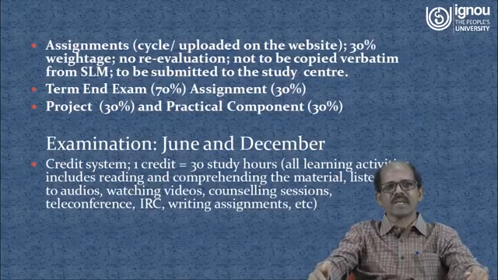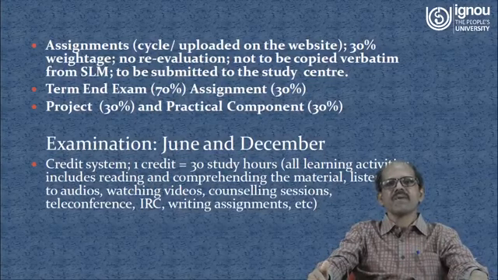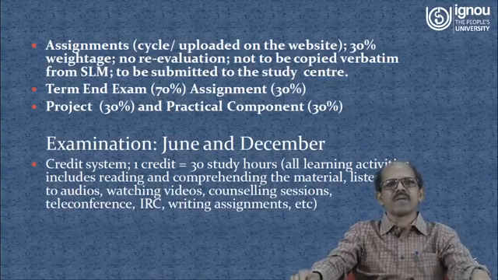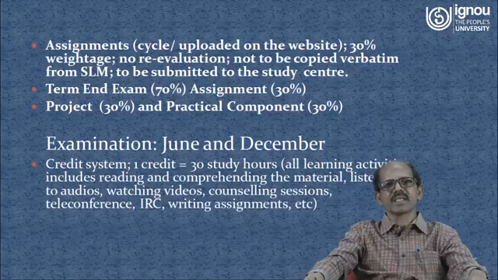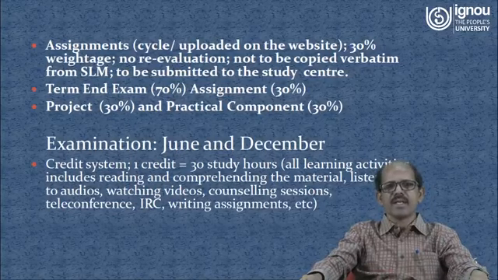Regarding the term-end examination, the weightage is 70%. However, the weightage for assignments is 30%. The weightage for the project component is 30% and for the practical component is 30%. This 30% weightage of the project and practical component is a part of your term-end examination theory. IGNOU conducts examinations twice a year, in June and December.